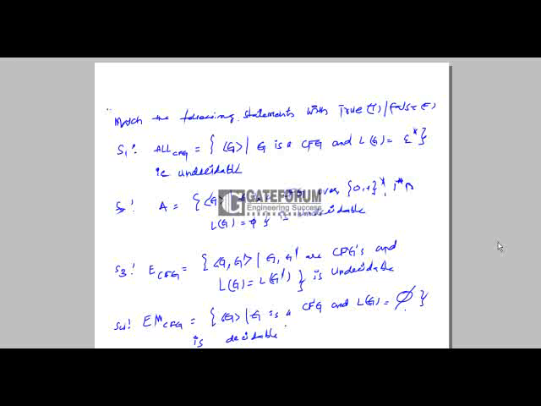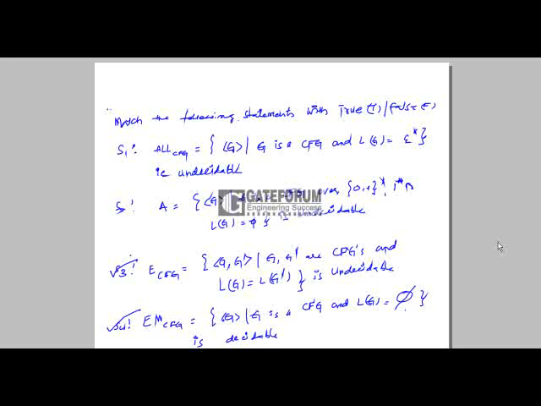For this we construct a CNF grammar, and from that CNF grammar we draw a precedence graph, and with the help of the precedence graph we can find if the language accepted by that grammar is empty or infinite or finite. So that problem is decidable. So S3 and S4 are true.